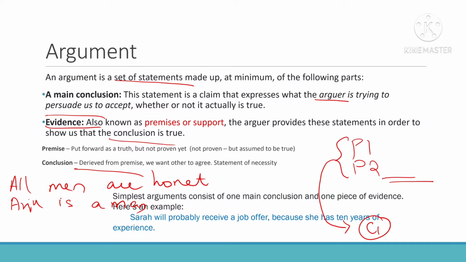Otherwise, even with a single sentence you can put forward an argument. Sarah will probably receive a job because she has 10 years of experience. So here the premise is Sarah has 10 years of experience, and the conclusion is Sarah will get the job. So this is the conclusion. Okay, I hope you are clear with arguments.